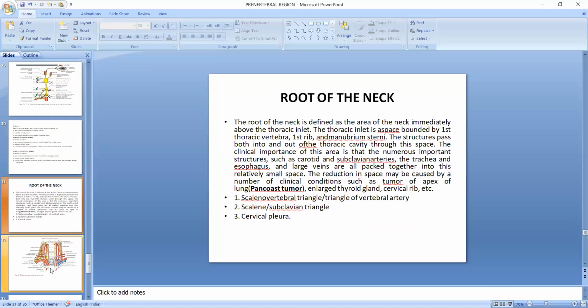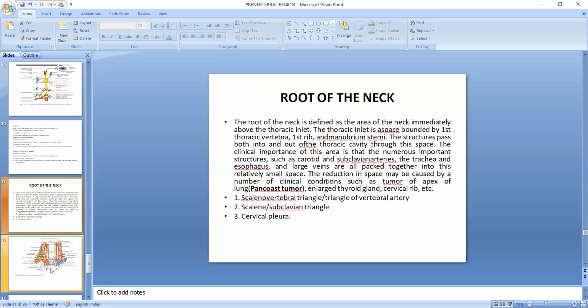Now we will discuss the root of the neck. Root of the neck is defined as the area of the neck immediately above the thoracic inlet. The thoracic inlet is a space bounded by the first thoracic vertebra, first rib, and manubrium sterni. The structures pass both into and out of the thoracic cavity through this space. The clinical importance of this area is that numerous important structures such as carotid and subclavian arteries, the trachea and esophagus, and large veins are packed together into a relatively small place.